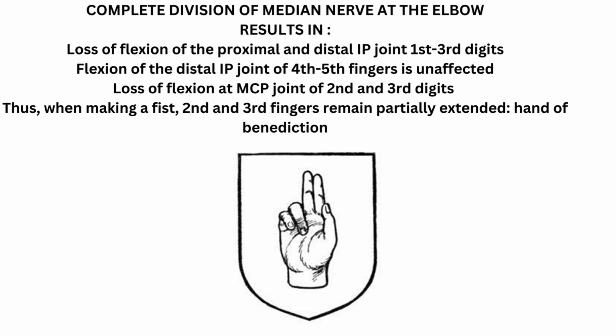In addition, the flexion at the metacarpophalangeal joint of second and third digits is lost because of the involvement of first and second lumbrical muscles supplied by median nerve. Thus, when making a fist, the second and third fingers remain partially extended. This is referred to as hand of benediction.